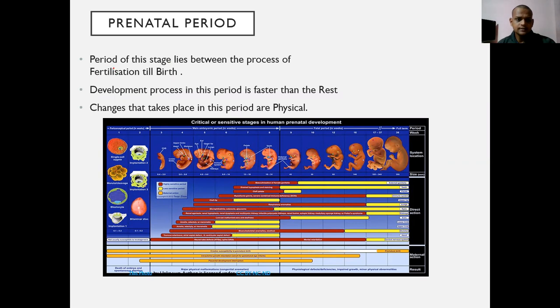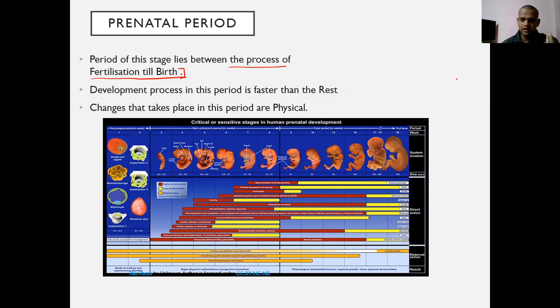Prenatal period is the period which lies between the process of fertilization till birth. Like we know, before the child is born, there is a process of fertilization.